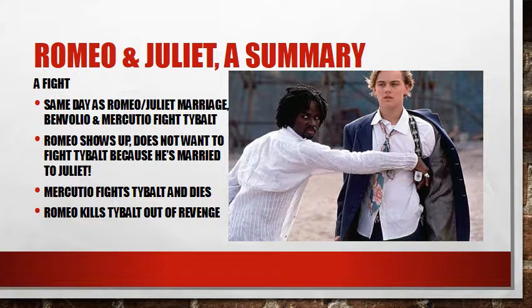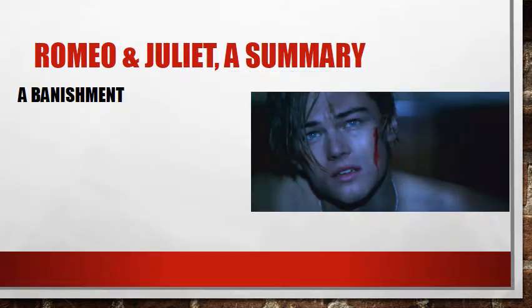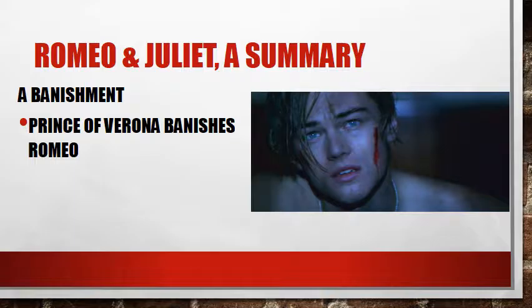Well, then Romeo does not take this lying down. He's very angry, and he kills Tybalt. So Romeo is angry and kills Tybalt out of revenge. So now he's got blood on his hands. Well, this does not bode well. The Prince of Verona, the one who is running the joint, tells Romeo that he must leave the city forever and never come back. So he is banished. He has to leave and never come back.